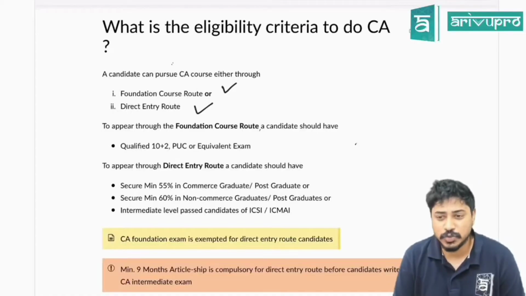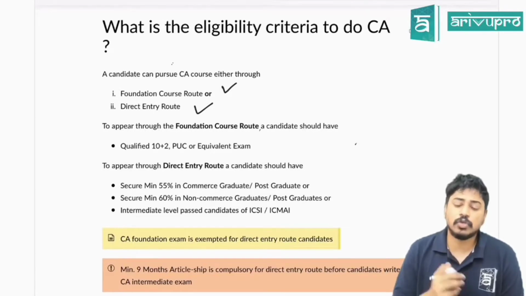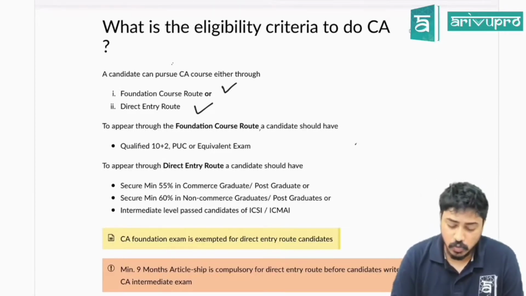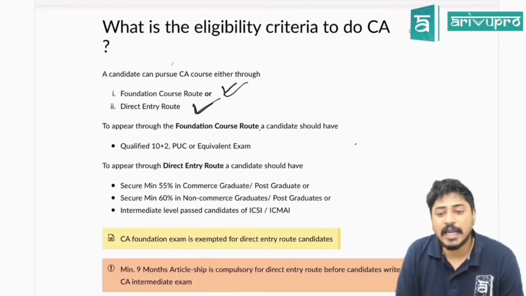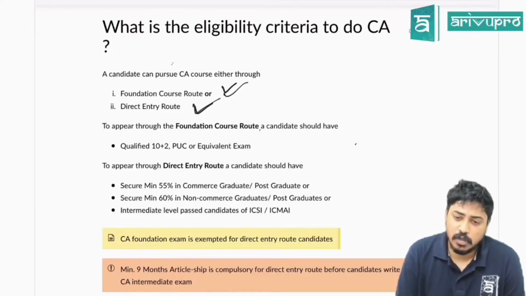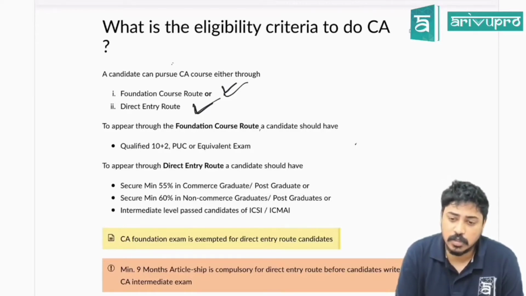Are you eligible to do CA? That is what we are going to see in this video. To do CA, there are two routes. One is the CA foundation route. The second is the direct entry route. First, we will see the CA foundation route.